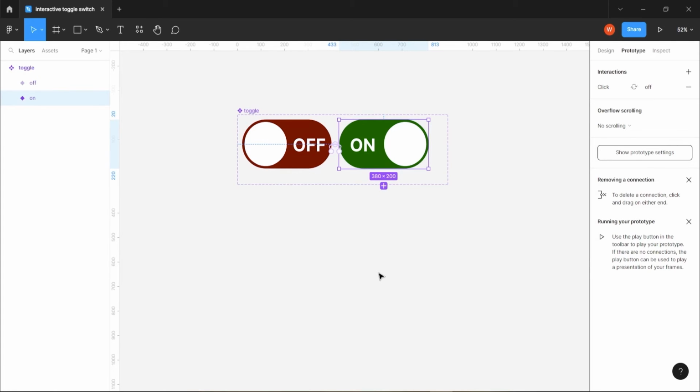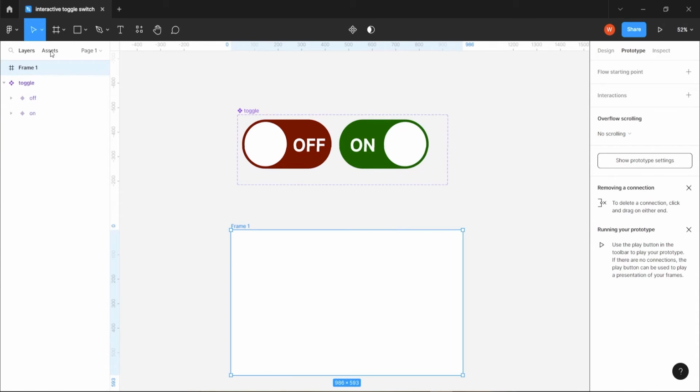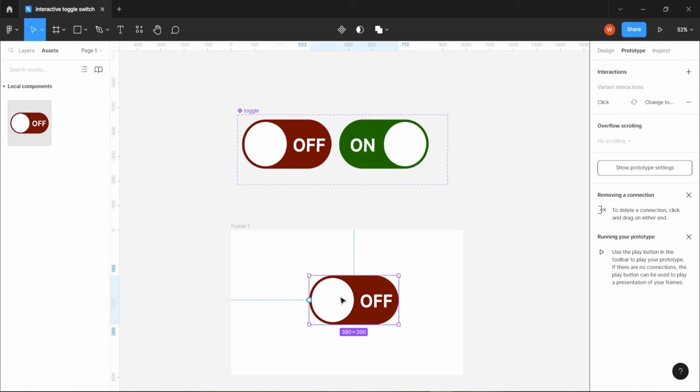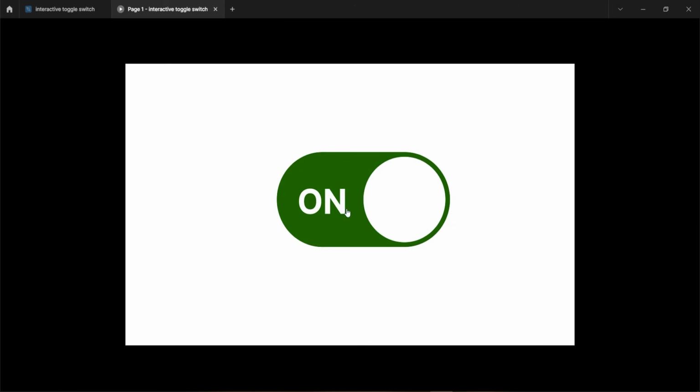As you know, for presenting, we always need a frame to present. We are going to the Assets section, bringing this component here. Then we are going to Presentation mode to see what we have here. As you can see, they are working properly.